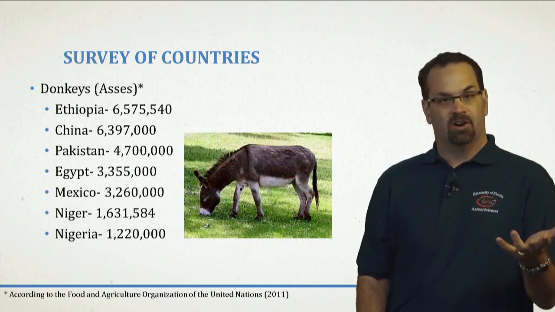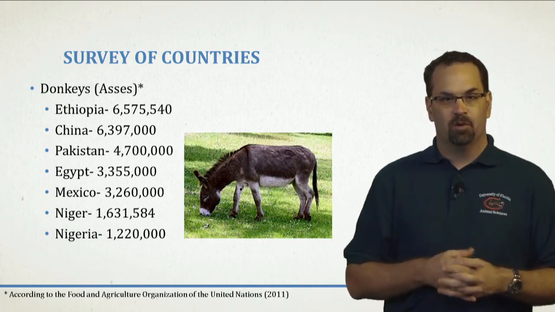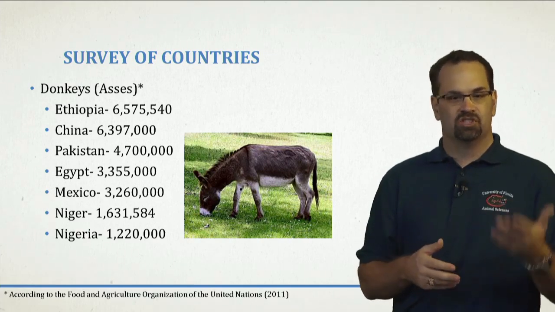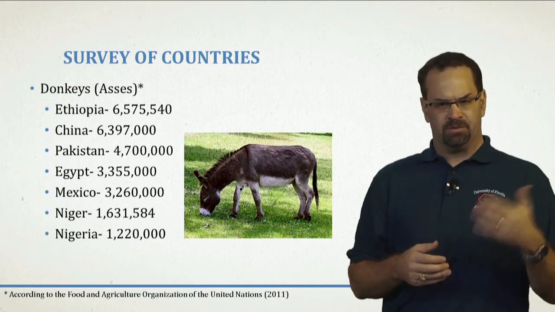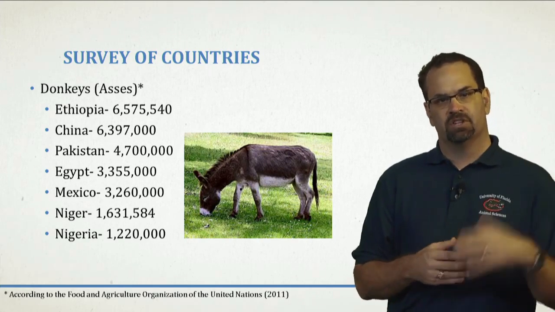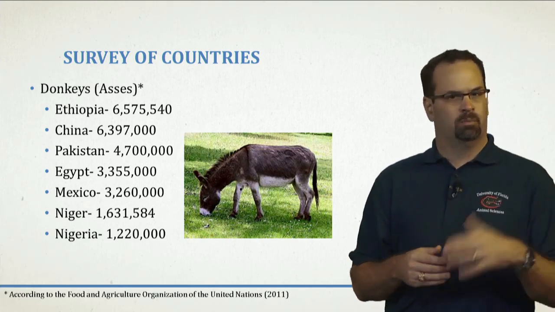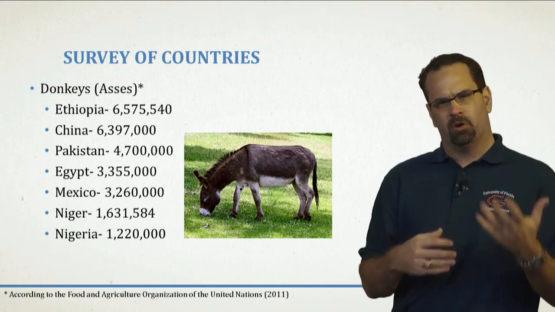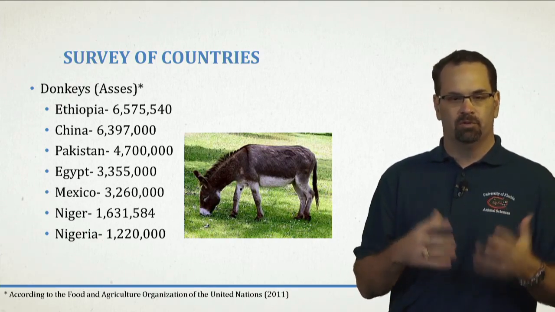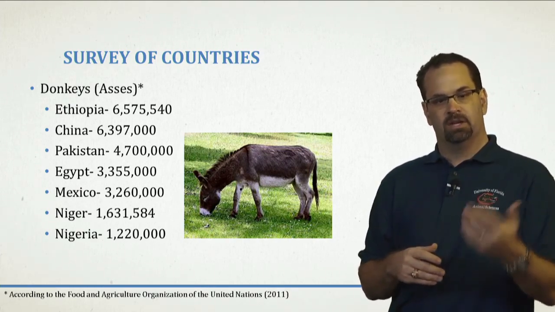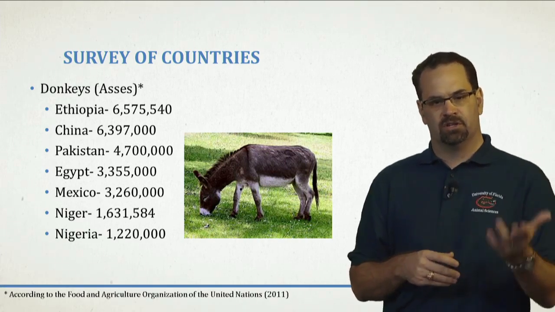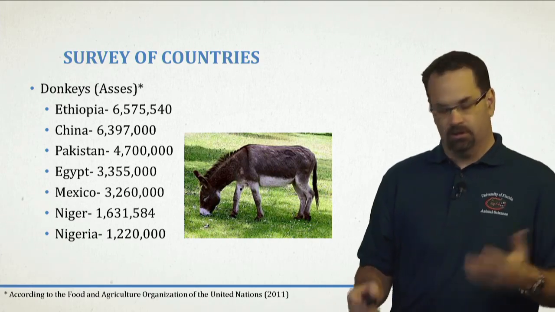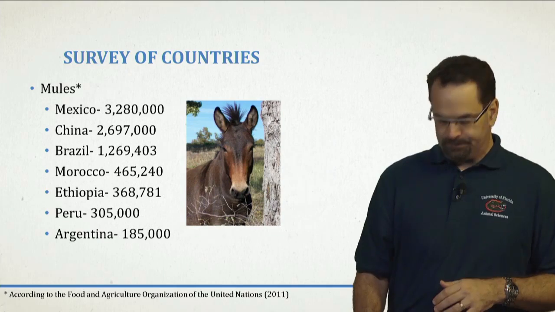And then if you look at the donkeys or the asses, Ethiopia's number 1 with 6.5 million. And then again, breaking it down, China, Pakistan, Egypt. I was fortunate enough to be in Egypt a few years ago, and I saw plenty of donkeys still pulling carts, working the fields with agriculture. Big part of their life there in Egypt. They're beautiful animals. Mexico and then a couple other countries in Africa, Niger and Nigeria, have huge populations of donkeys that are still working for their owners today.